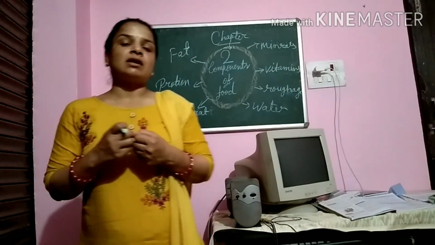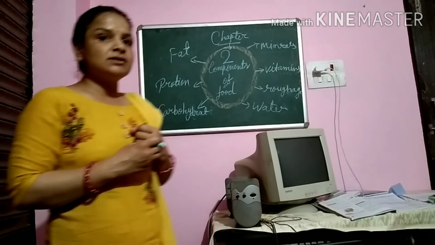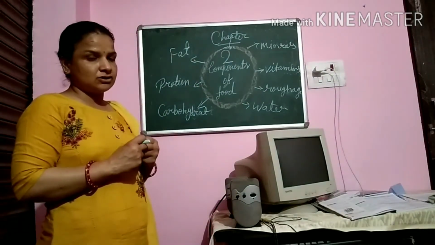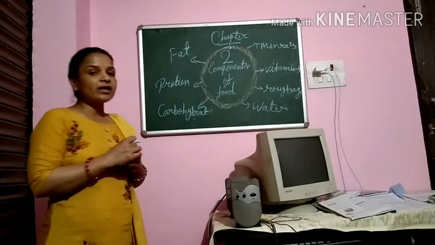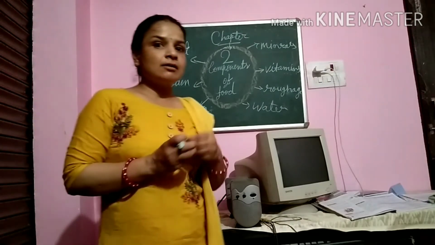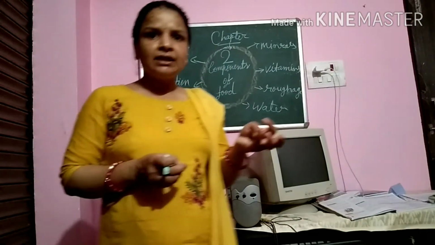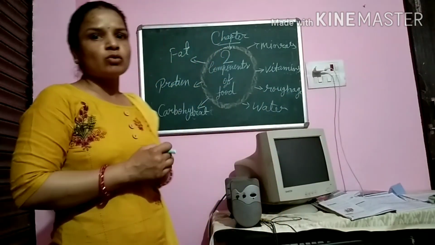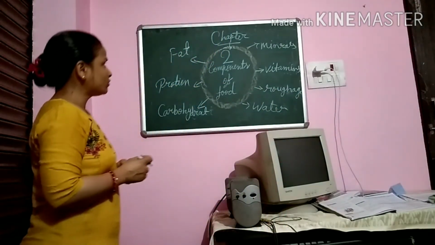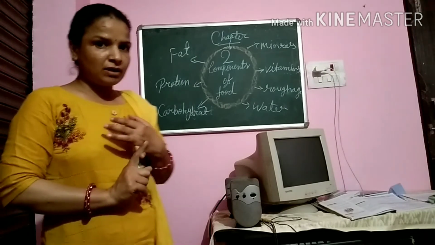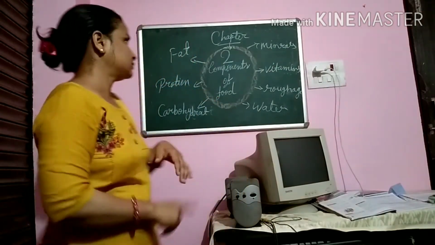It gives more energy than carbohydrate. It is a high energy food. What is the source of the fat? The source of fat is oil, ghee, butter. The sources of fat are of two types. First is animal fat and second is plant fat.